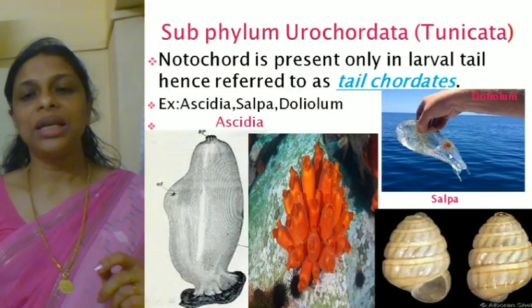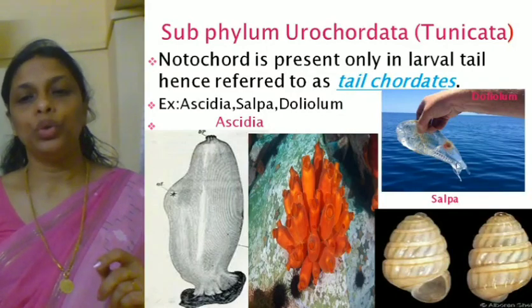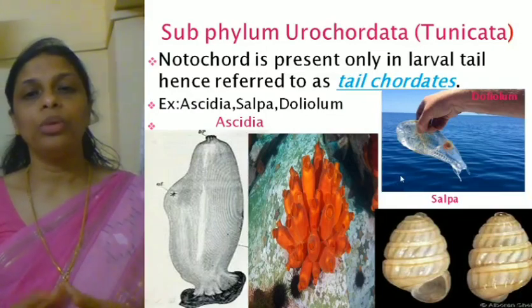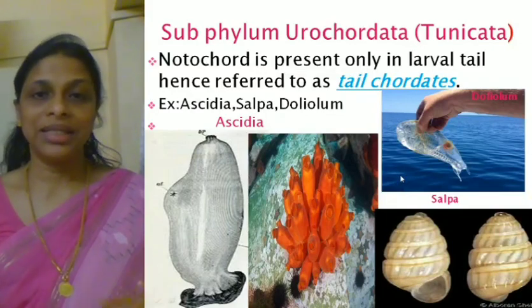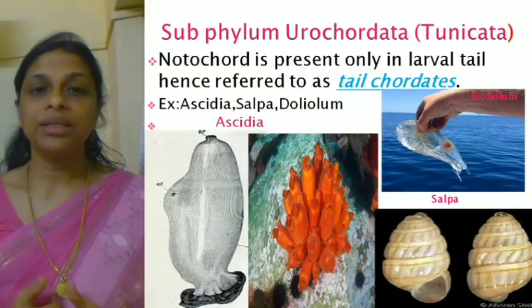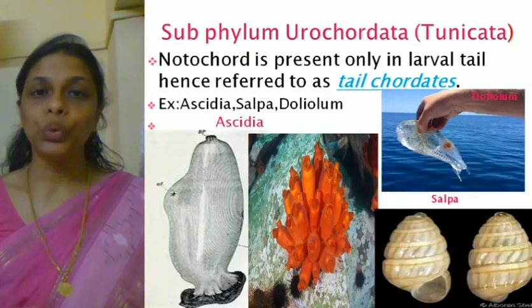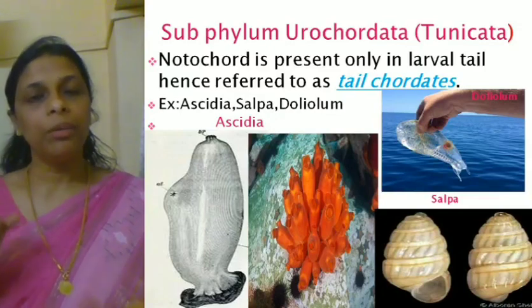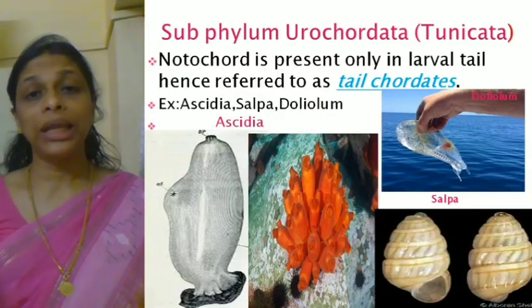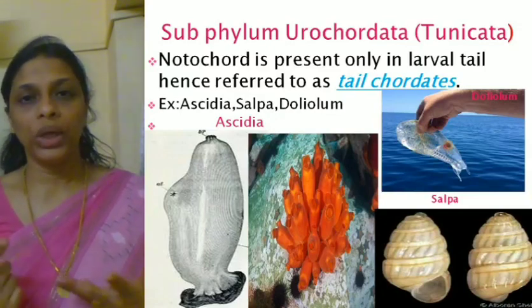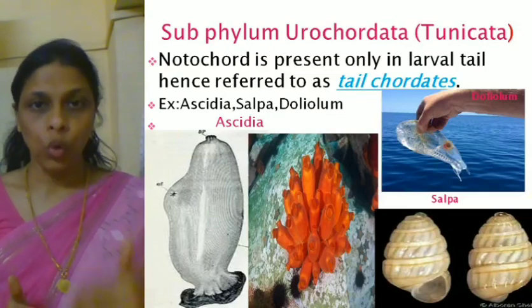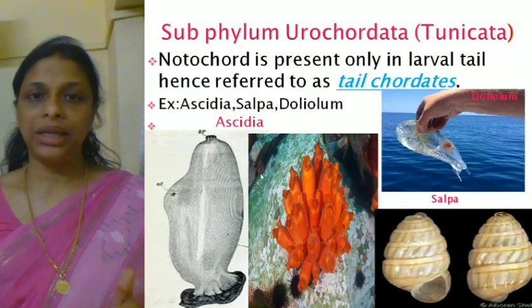So here you can see in the tail region you find a notochord. Not here, because this is an adult form. In the larval form you will find a notochord in the tail region. Hope it's clear. So that is a feature of subphylum Urochordata. Isn't it easy to remember? Uro means tail, so tail chordates. They are also called Tunicata. Why tail chordates? Because they have notochord only in the larval tail.